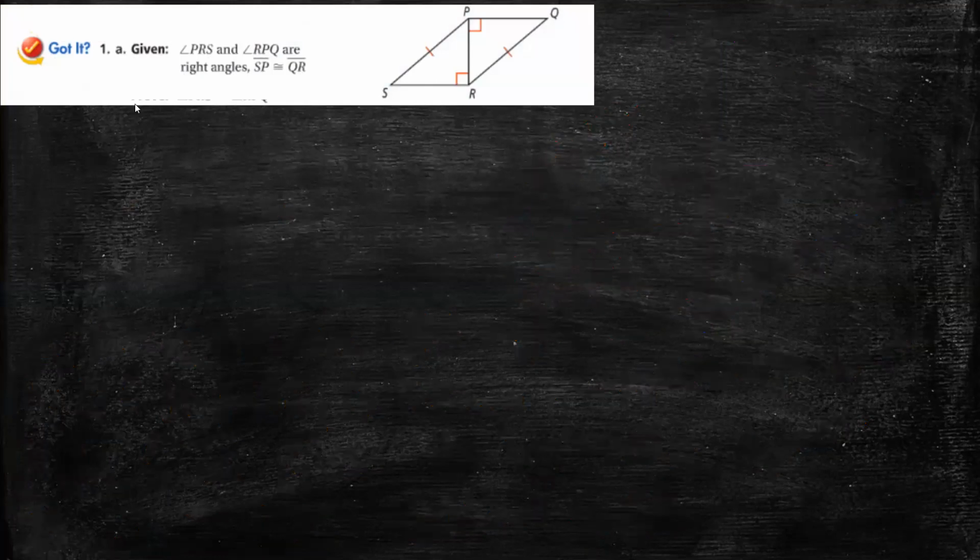Look at this one here. In this one here, PRS and RPQ are right angles. SP is congruent with QR.